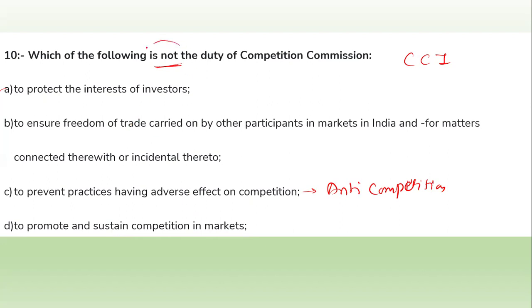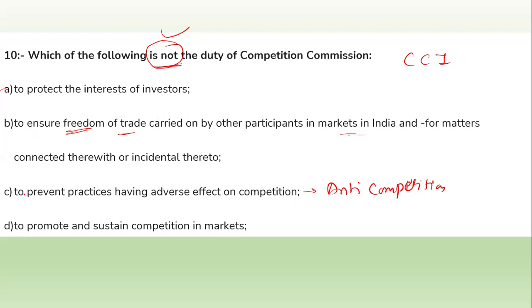In this question, we need the one that is not a duty of the CCI. The first duty of the CCI is to ensure the freedom of the trade carried by other participants in the market in India and for matters connected therewith and incidental thereto.